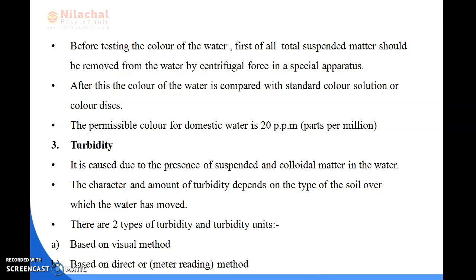So we can say that turbidity is mainly caused due to the presence of suspended and colloidal matter in the water, and the amount of turbidity mainly depends on the type of soil over which the water has moved. There are two types of turbidity units. First is based on the visual method, and the second is based on the direct or meter reading method.